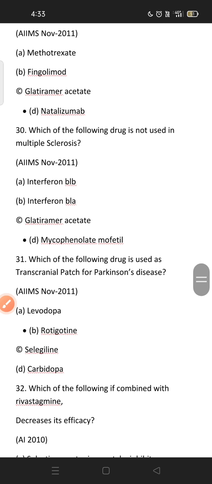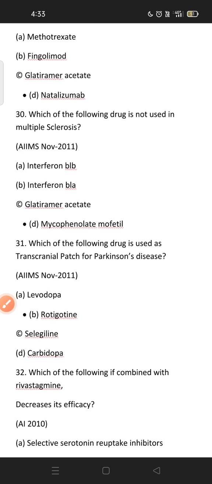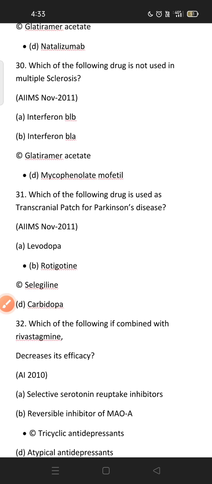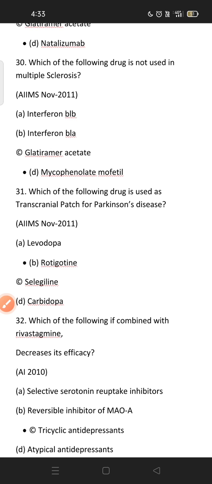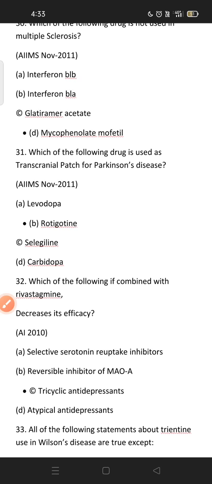Which of the following drugs is not used in multiple sclerosis? Mycophenolate mofetil is not used in multiple sclerosis. Which of the following drugs is used as a transdermal patch for Parkinson's disease? Rotigotine. This is a remembering point, students.